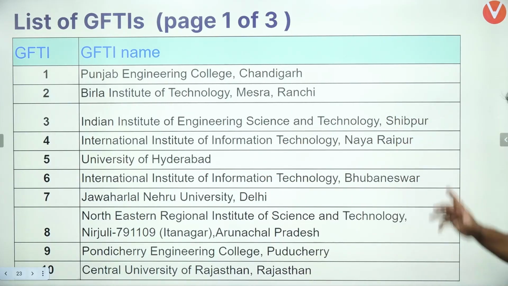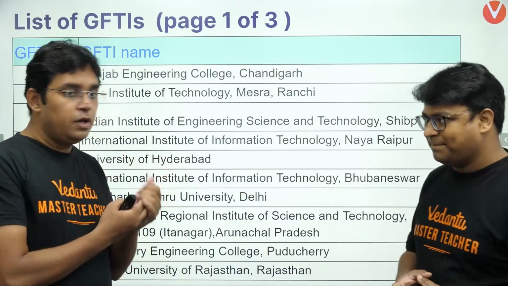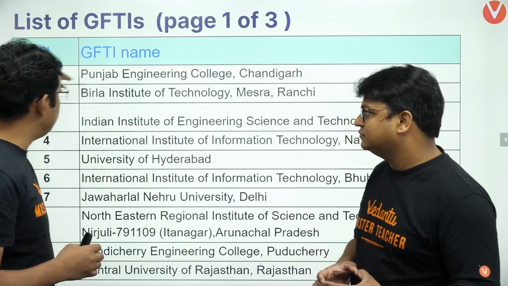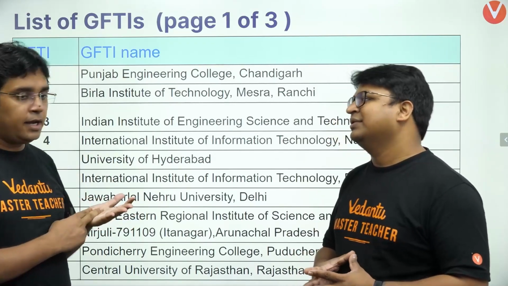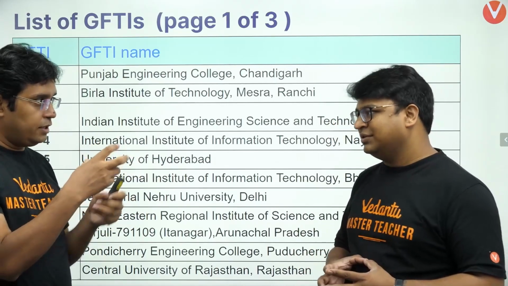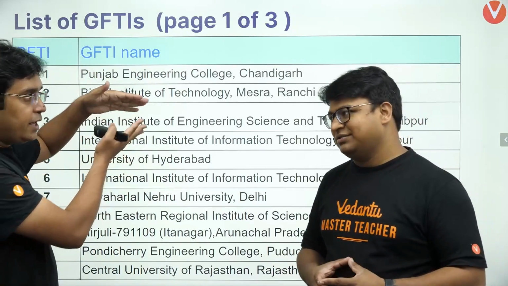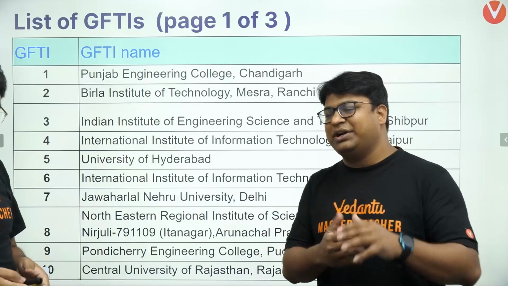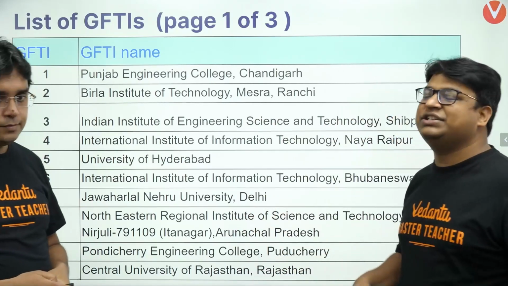I'll just get out of the frame so that you can have a look. One more thing I want to ask you, sir: there is no tiering. In IIT and NIT, there were two or three colleges clubbed in one tier. Here there is one college in one tier, because the gap is significant. To put them in one tier, we can say that here we have 27 tiers, each tier containing one college.